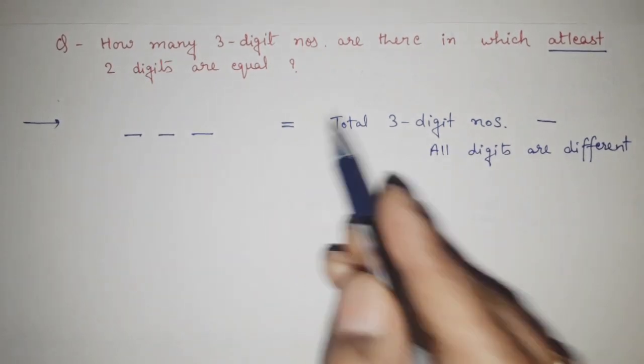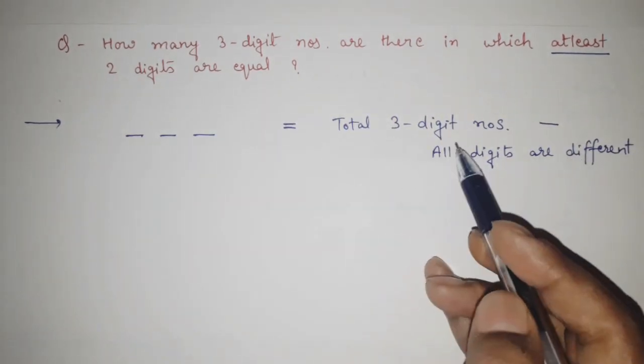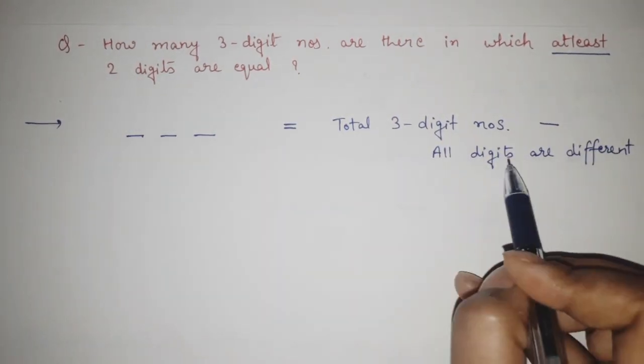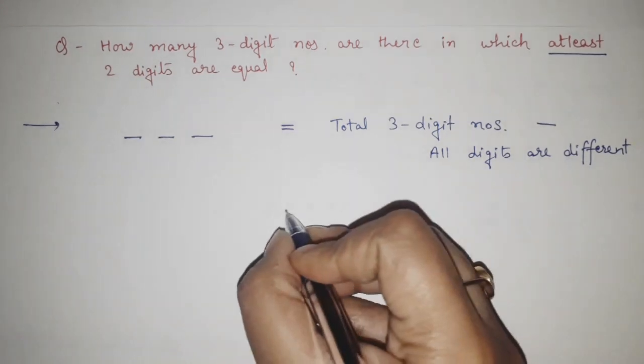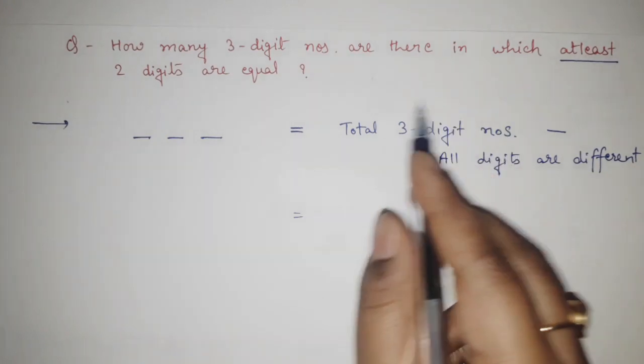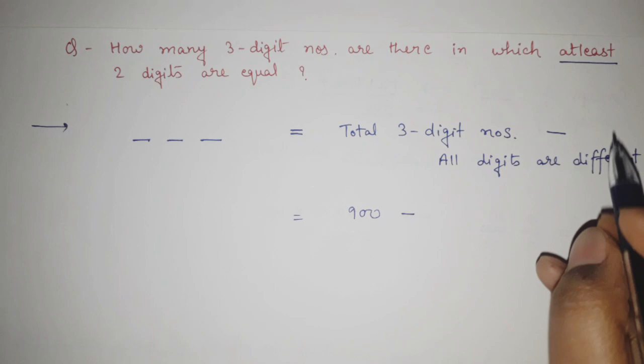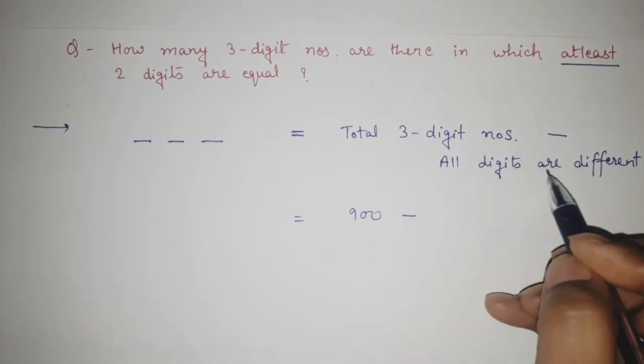So what we have done, it will be equal to total 3-digit numbers, all the possibilities of 3-digit numbers, minus all digits are different, those cases. See, we have already found it out in our question number 1 and 2. In our question number 2, we have found out total 3-digit numbers. It was 900.